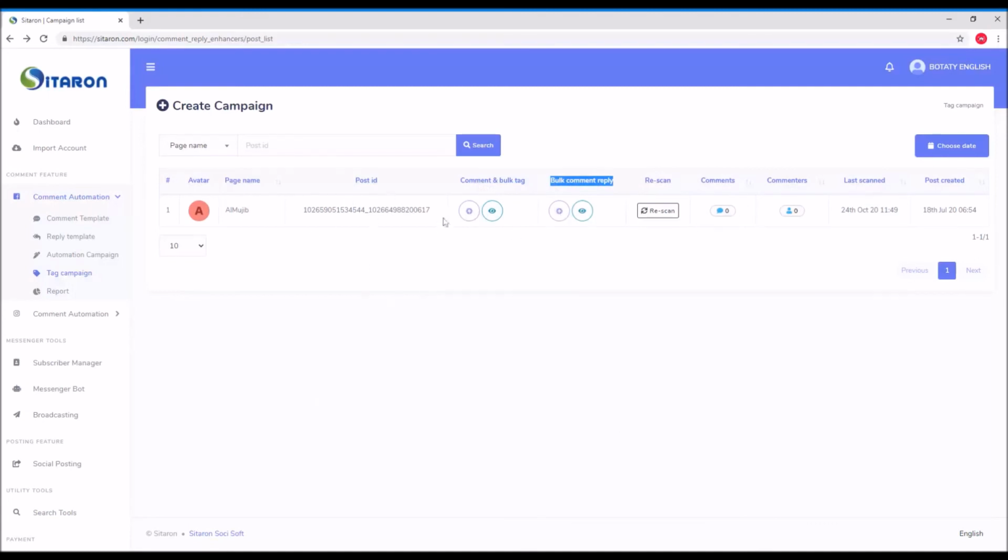We will check this in the next video, how it will work and how you will enable the automation campaign if you have a specific post you want to enable the comment campaign. And also we will see the tag campaign, how to send the bulk comment for the commenters or the bulk comment reply for all.